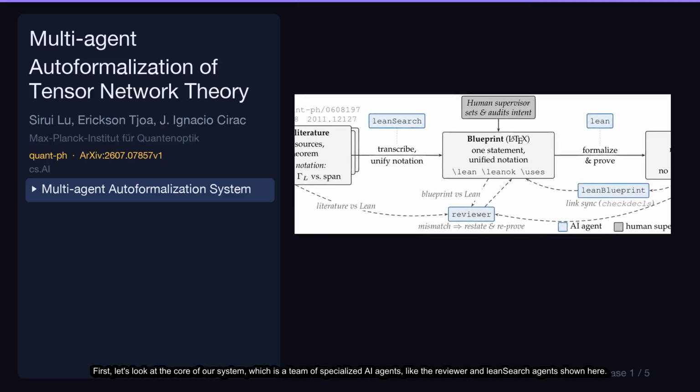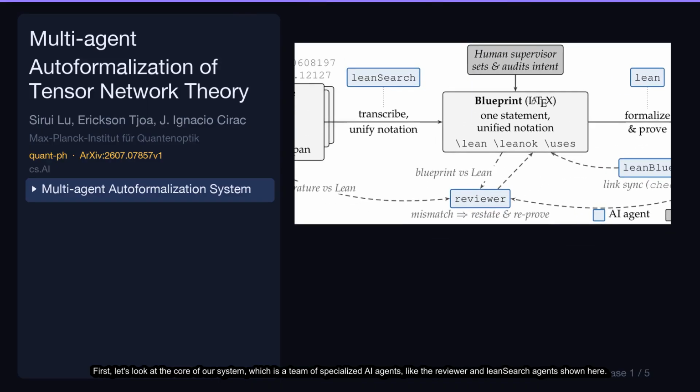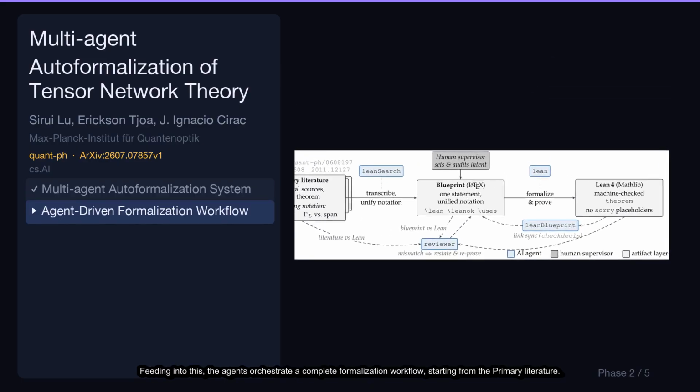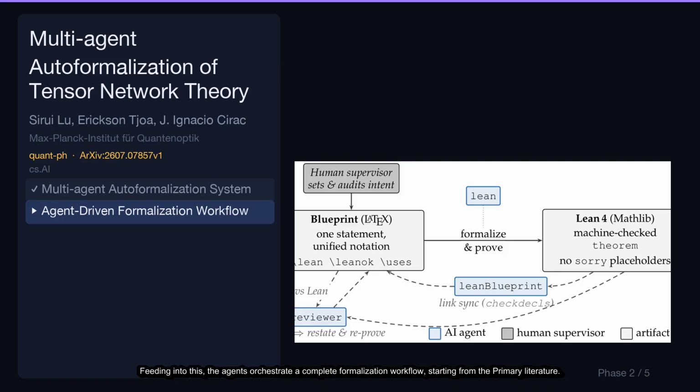First, let's look at the core of our system, which is a team of specialized AI agents, like the reviewer and lean search agents shown here. These agents work together to autonomously formalize complex mathematical statements from theoretical physics. Feeding into this, the agents orchestrate a complete formalization workflow, starting from the primary literature. They transcribe and unify notation to create a blueprint, which is then formalized and proven to produce the final lean